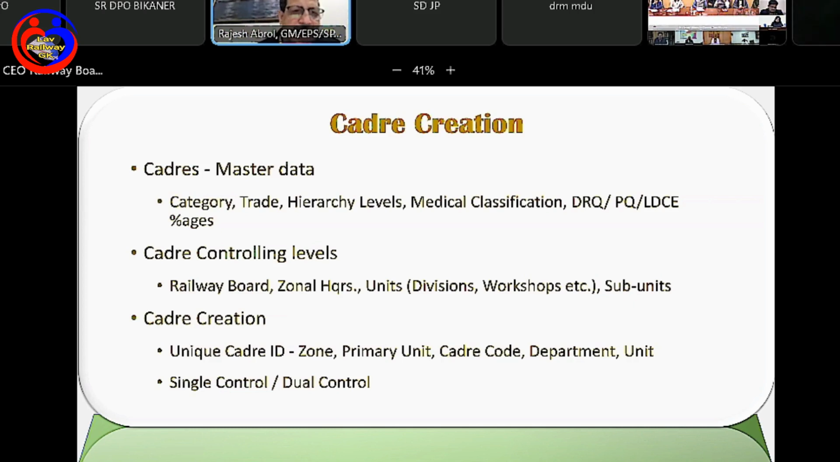हम लोगों ने हर कैडर के लिए we have created one unique ID. So whenever a cadre is created, then a unique cadre ID is created, which captures all the attributes like zone or primary unit of that cadre, or cadre code, department, unit, etc. We have given one more provision, and if there is a cadre for which, let us say, one hierarchy level is controlled by zonal headquarter and the remaining are controlled at unit level, that provision is also there. So, I mean, this is a very simple process. It typically takes not more than 2 or 3 minutes to create a cadre, right? Thank you. So, next slide, please.